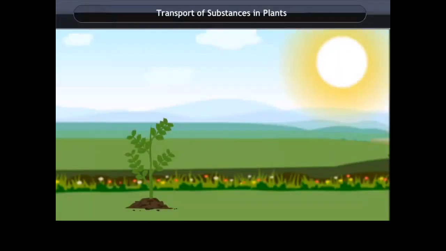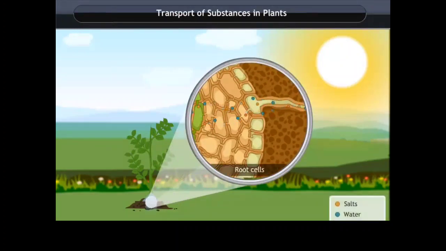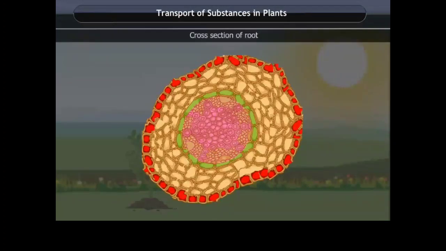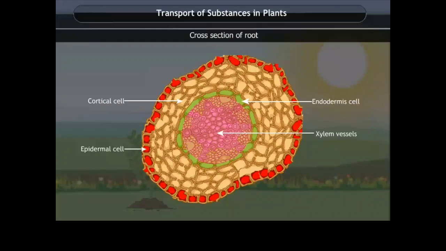Transport of substances in plants. We know that water is required by the plants to synthesize their food. But how do they get water and nutrients? Yes, you are right. The plants obtain water and nutrients from the soil through the roots. There are root hairs present in the plants which increase the surface area for the absorption of water and nutrients. This is a cross-section of roots showing the root cells.